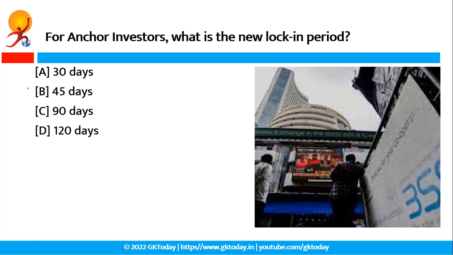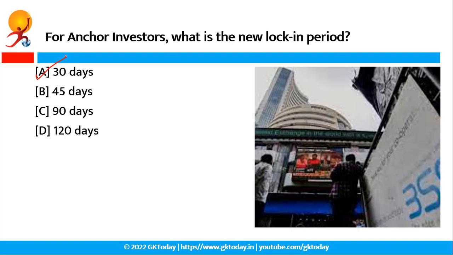So the correct answer of this question is option A, that is 30 days. To help the LIC IPO, the Securities and Exchange Board of India has eased the rules for anchor investors. Anchor investors are institutional investors whose investment in an IPO motivates others to invest. These investors boost the confidence of the retail investor, so they are also called celebrity investors.